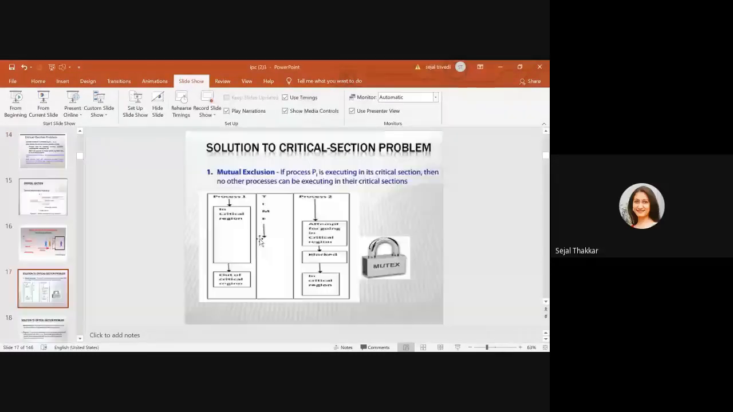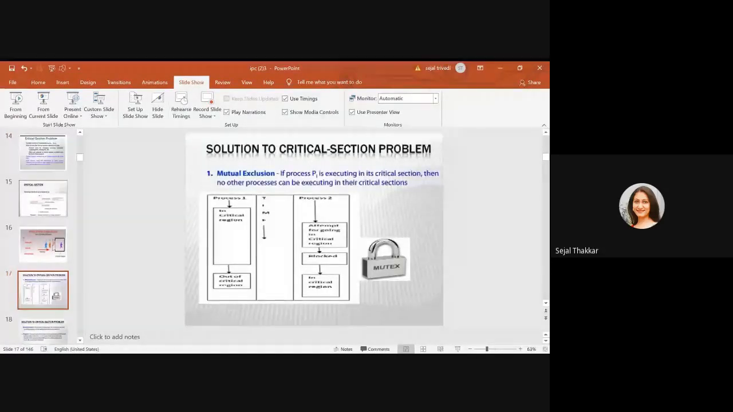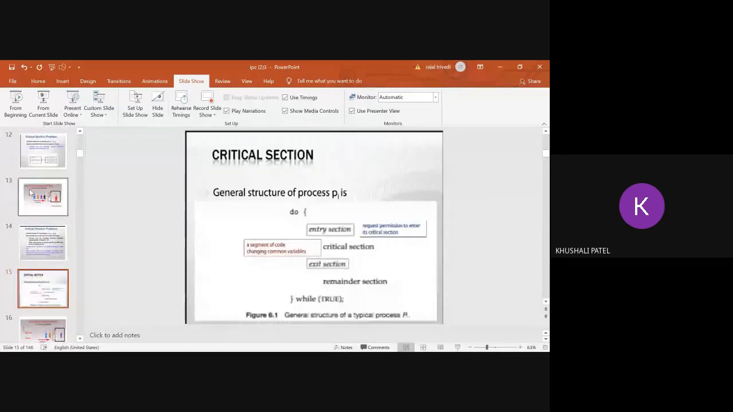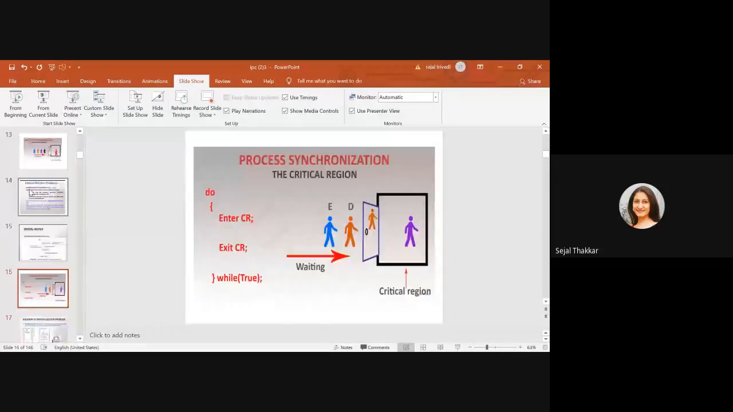I'm on the solution to critical section problem slide. Okay, now we can see. It was not changing actually, but I'm continuously changing. See here. Are you able to see this? Yeah, now it is. Okay, fine.